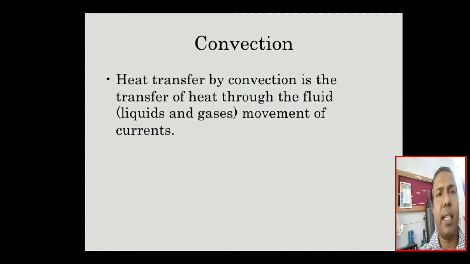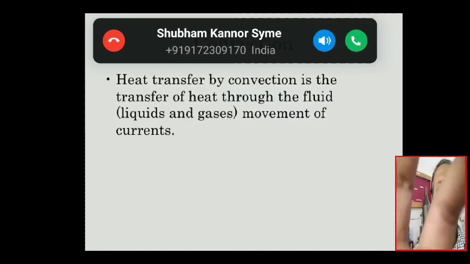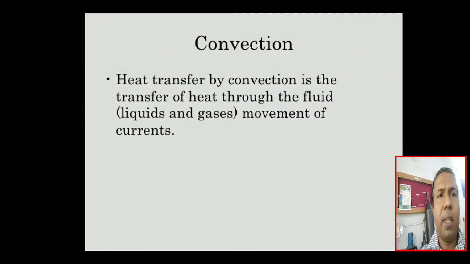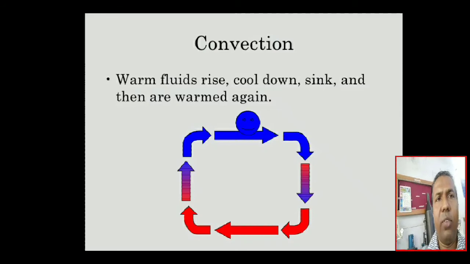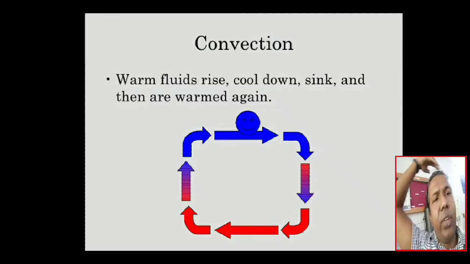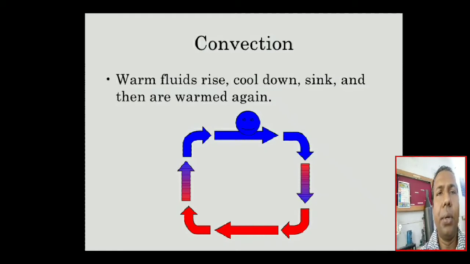Now the last one is convection. Heat transfer by convection is the transfer of heat through the fluid, liquids and gases, by the movement of currents. In this, the heat transfer takes place through fluids such as liquids and gases. Now this is the example of convection. As shown in the figure, the red one is hot and the blue one is cold. Warm fluids rise, cool down, sink and then are warmed again. So this is a cyclic process.